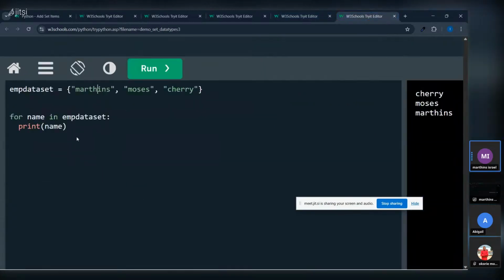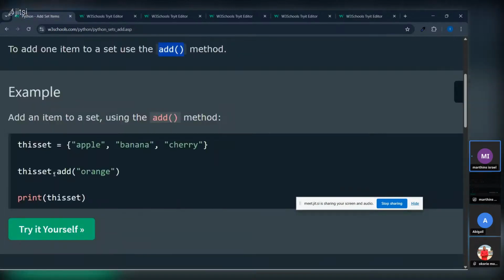So now, to access this set, this emp, we call the name emp. Then we are using what? The dot, because he explained how to use the method now. So we are using the dot add. It's not coming from me. See where it's coming from. Are you seeing dot add? This is the method.